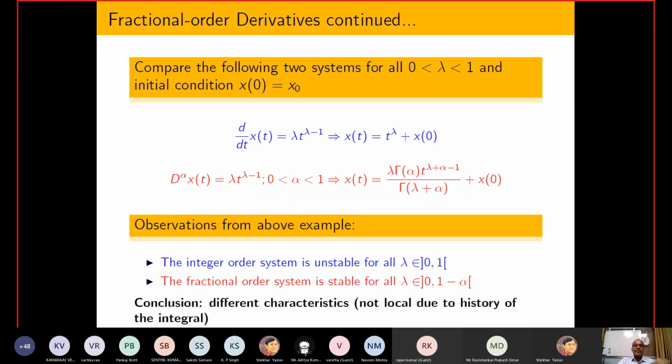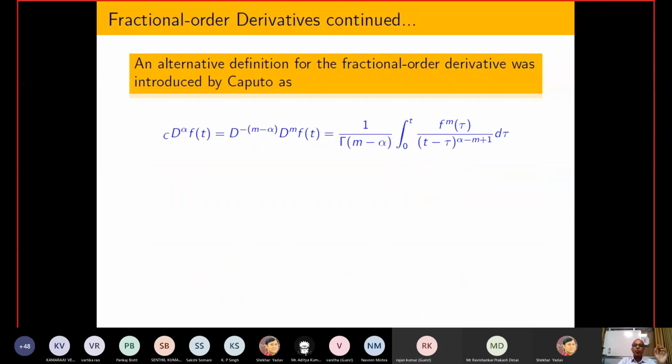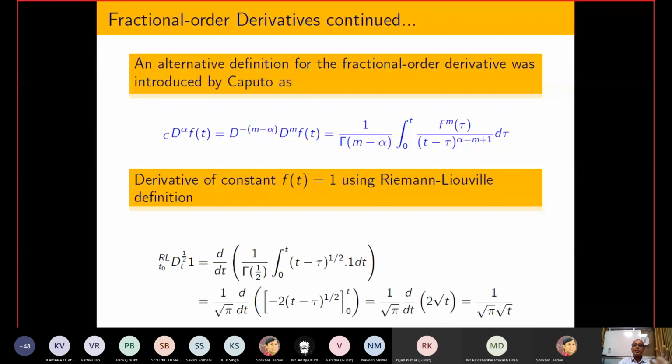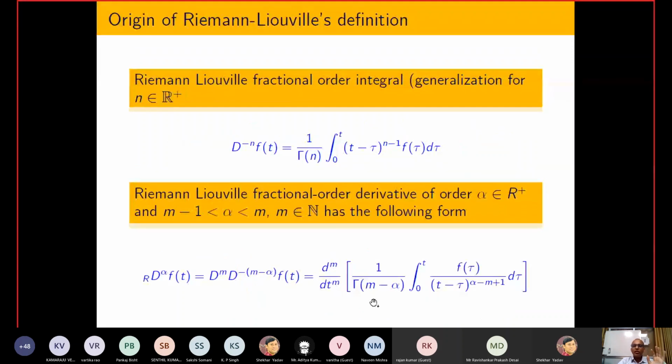And the same kind of things I have written here. One more important thing I am going to highlight: if you see the definition of both derivatives, the integer order derivative and the fractional order derivative, inside the fractional order derivative an integral sign is involved, and whenever an integral sign is involved, it requires information of the past. Past information means I have information from 0 to t.